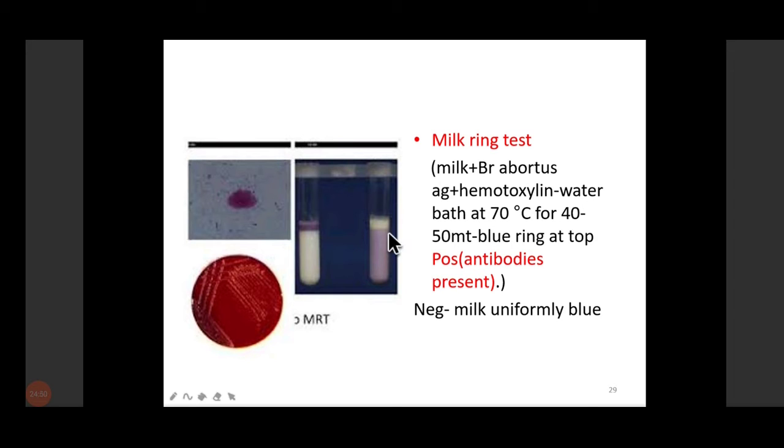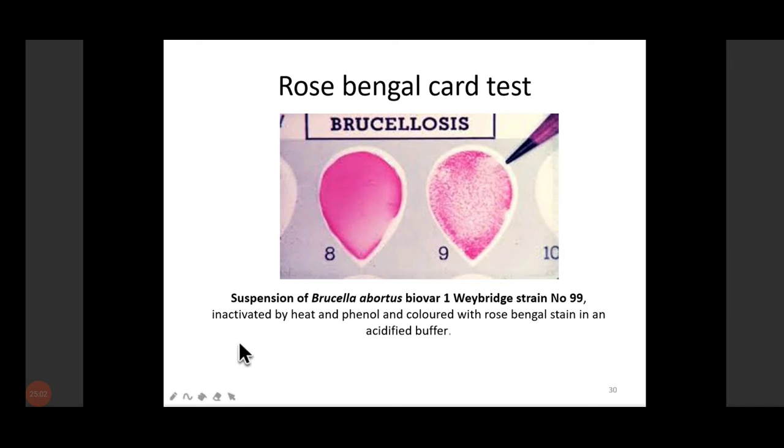And if the antibody is not present in the milk, then the whole milk will uniformly turn blue. So this is one method, the milk ring test, which we can do on milk samples in order to detect this pathogen. Then there is the Rose Bengal card test. It is an agglutination method. We take the sample, and on that we add our antigen, which is Brucella abortus antigen,